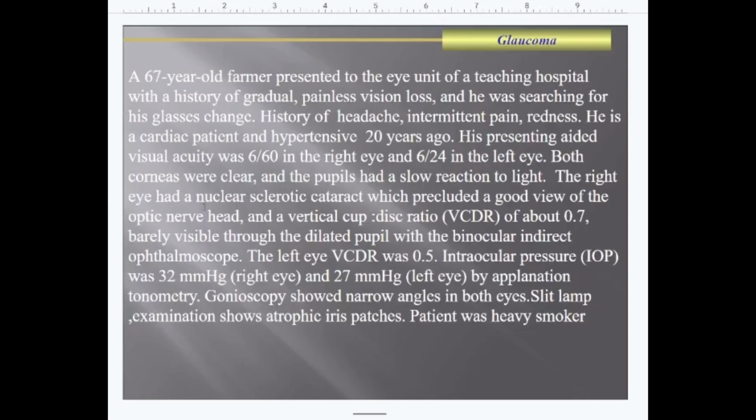The right eye had a nuclear sclerotic cataract, which precluded a good view of the optic nerve head, and a vertical cup to disc ratio of about 0.7. Barely visible through the dilated pupil was the binocular indirect ophthalmoscope. The left cup to disc ratio was 0.5, and the intraocular pressure was 32 mmHg for the right eye and 27 mmHg for the left eye by applanation tonometry. Gonioscopy showed narrow angles in both eyes, and slit lamp examination showed atrophic iris patches.